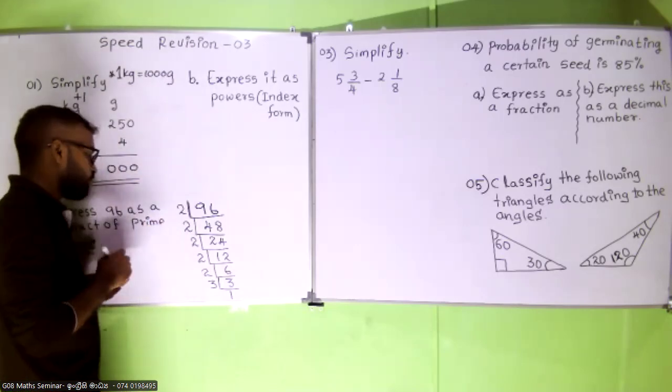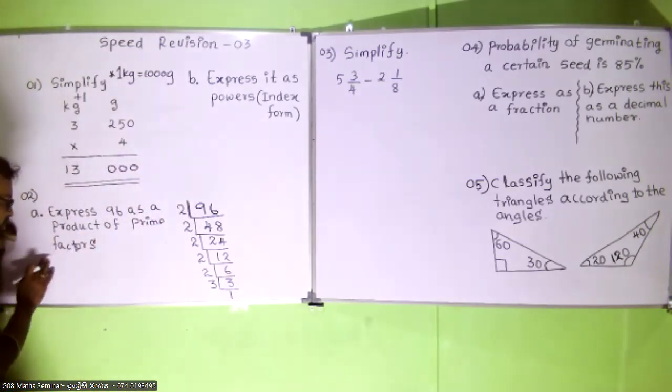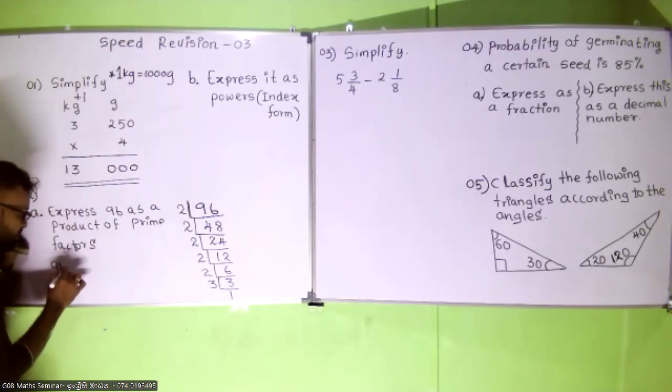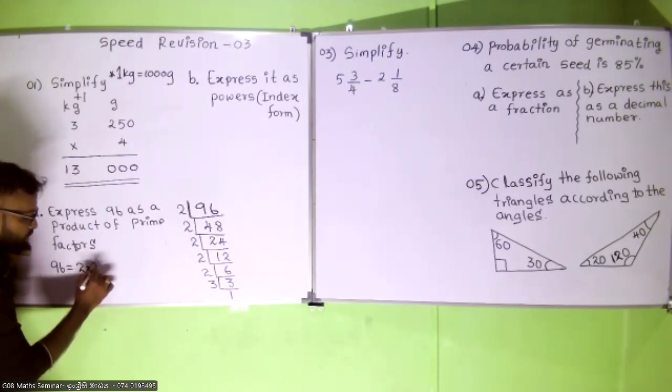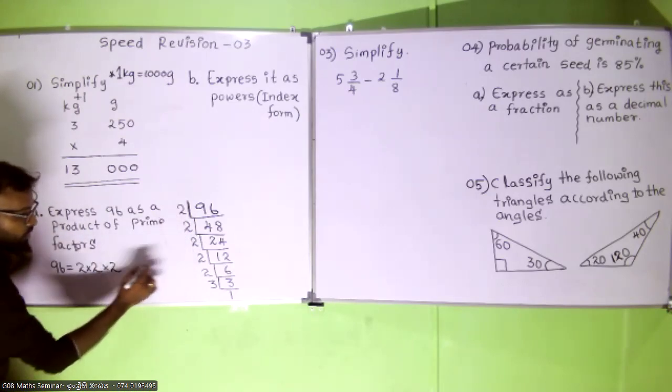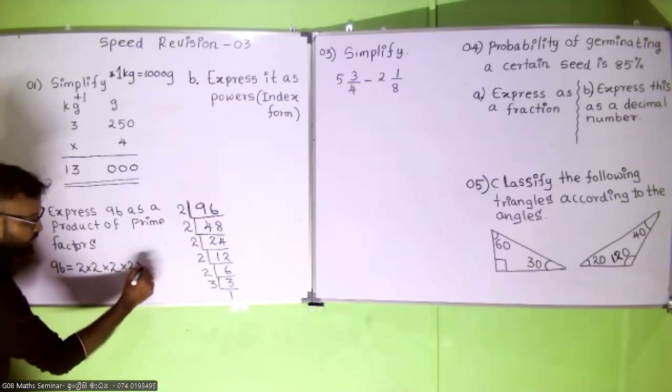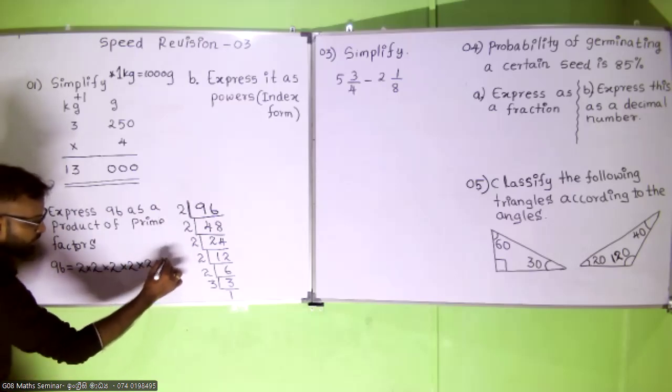So you can write 96 by using these prime factors. 96 can be written down as 2 times 2 times 2 times 2 times 2 times 3.